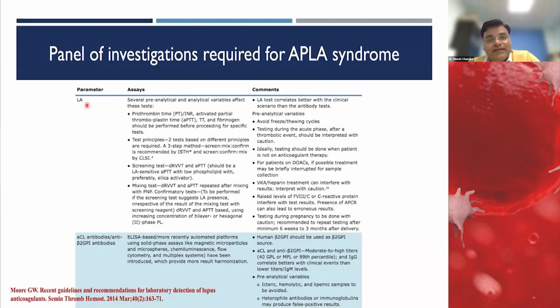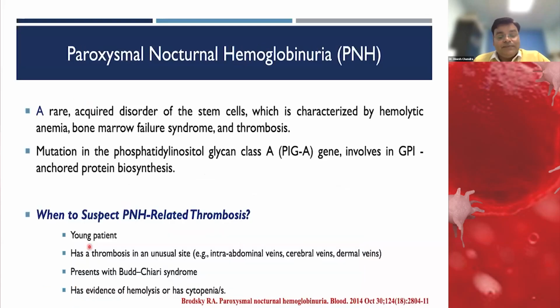As I told, this cannot be done in the acute phase and when the patient is on oral anticoagulant. But anti-cardiolipin antibody or anti-beta 2 GP1 antibody can be done by the ELISA method or CLIA-based method, which is now present in many of the automated analyzers. So that can be done.